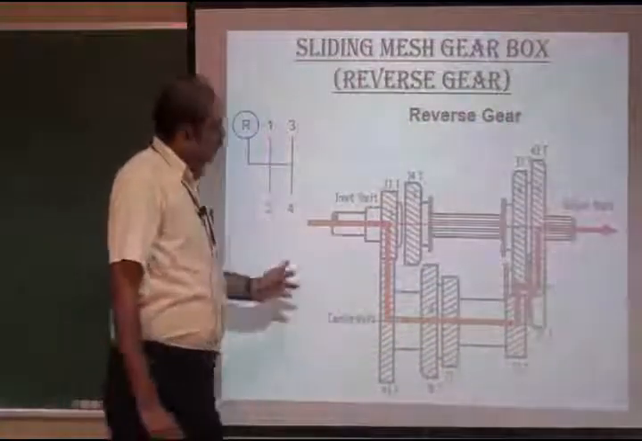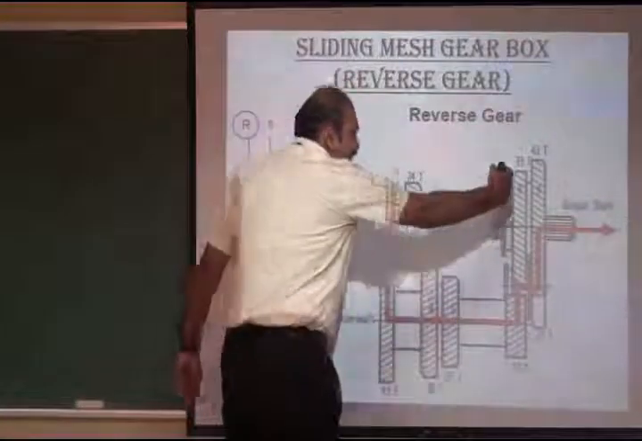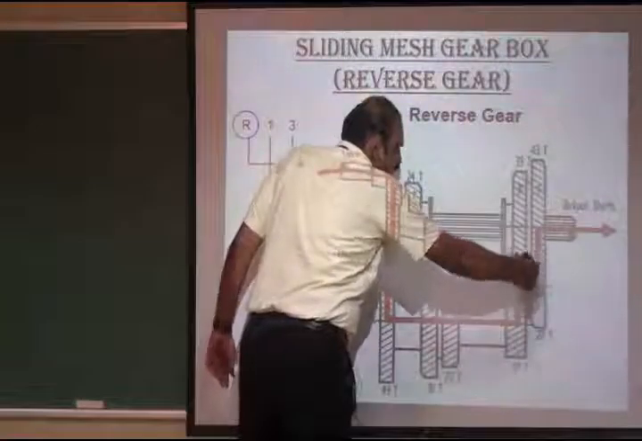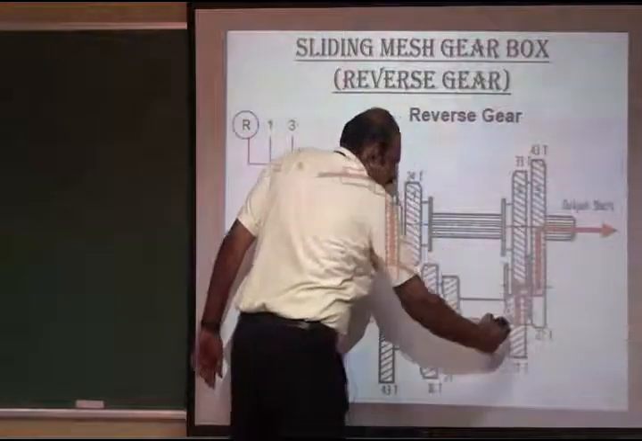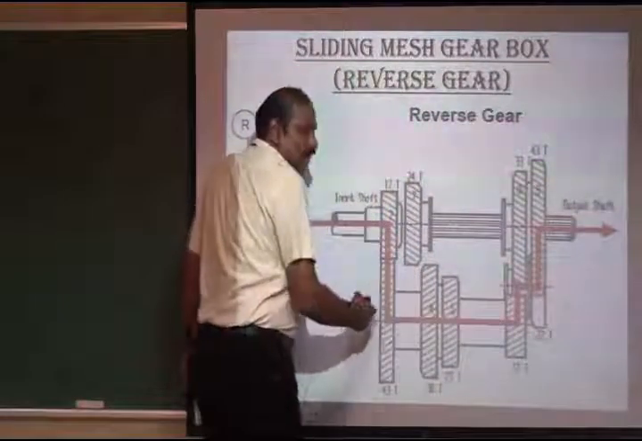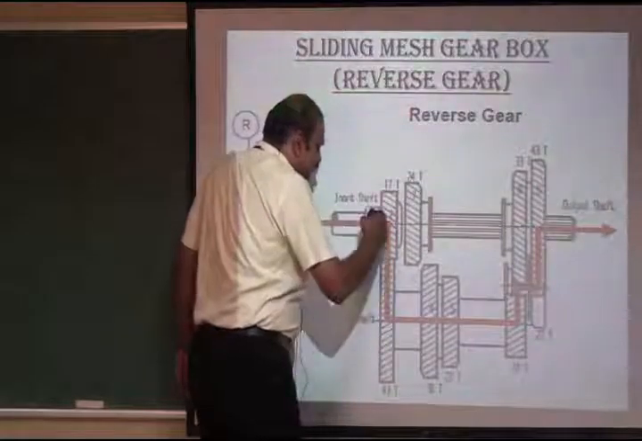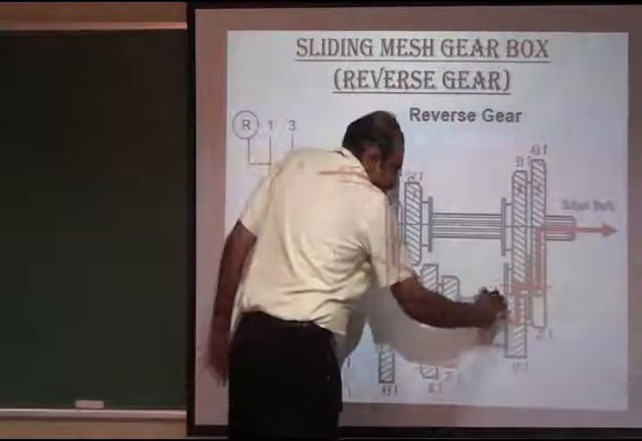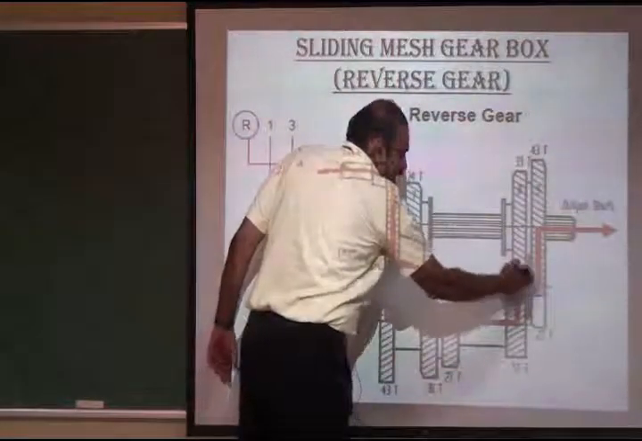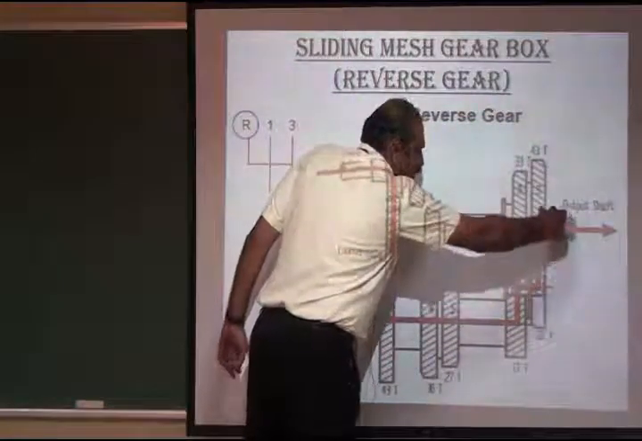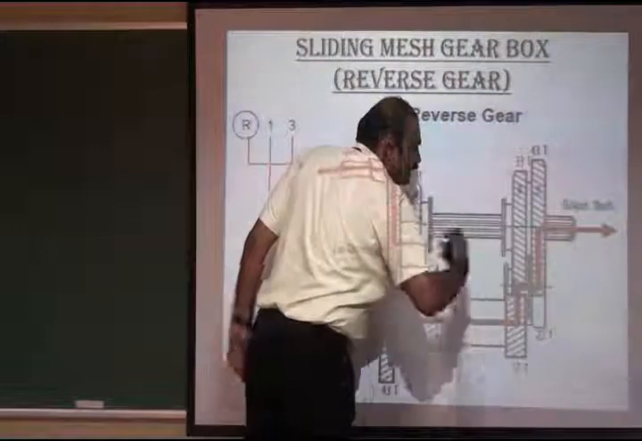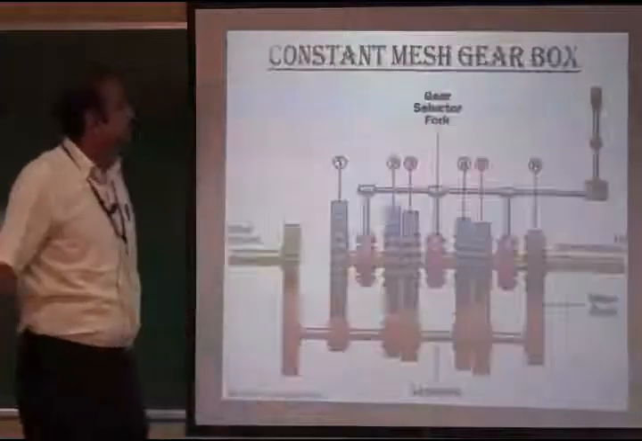During the reverse gear option, the largest gear is engaged with the idler gear, and then the idler gear is engaged with the counter shaft gear. So the power is first transmitted from the input shaft to the counter shaft, then from the counter shaft to the idler gear, then from the idler gear to the reverse gear. So the output obtains rotation in the reverse direction.